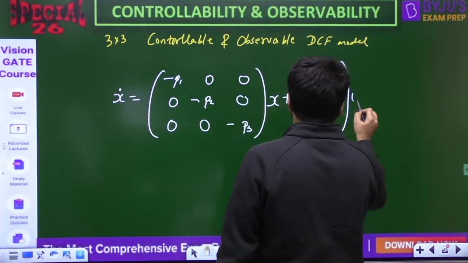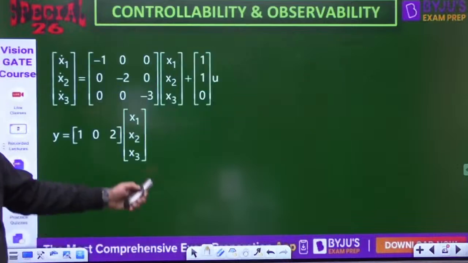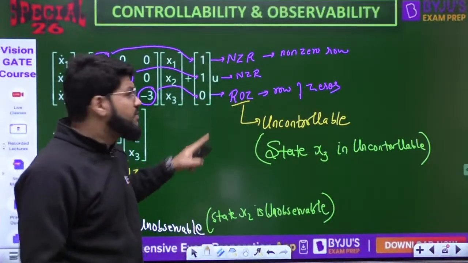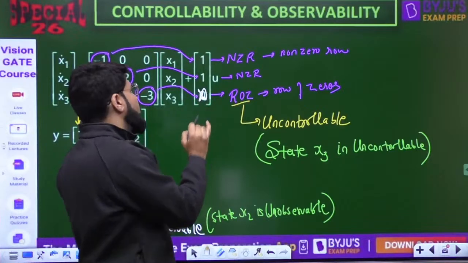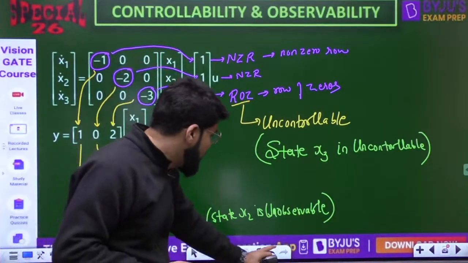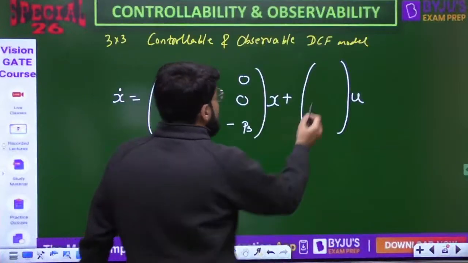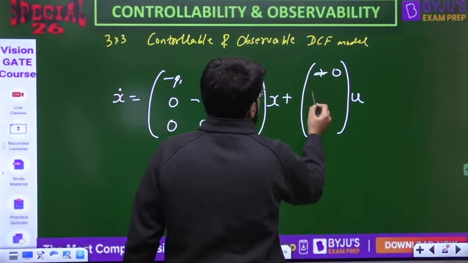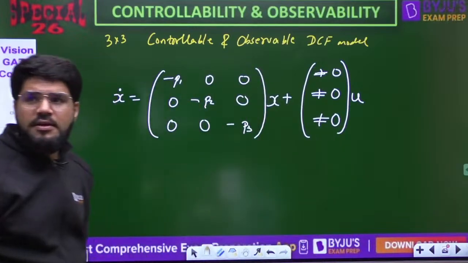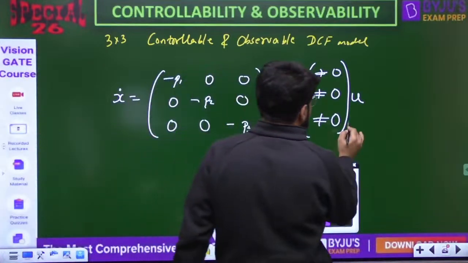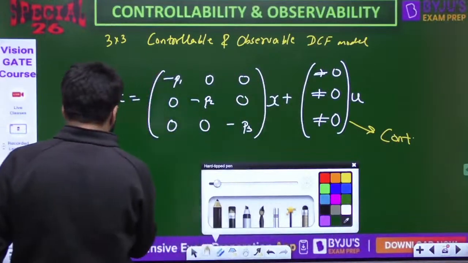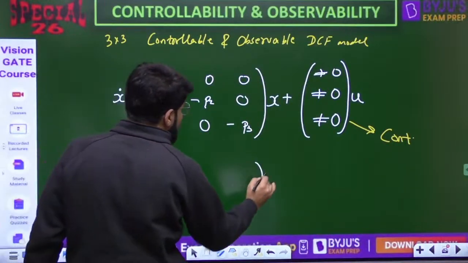See dear, why did controllability fail? Because you got one row of 0. Here you got this 0. If this was also non-zero, the first two being non-zero rows, then the system would have been controllable. So if you want a controllable case, you should have a non-zero row here, here, and here. That's it. If you get this by chance, you can just look into the numbers and say the system is controllable. Similarly, in the output equation, y equals Cx.